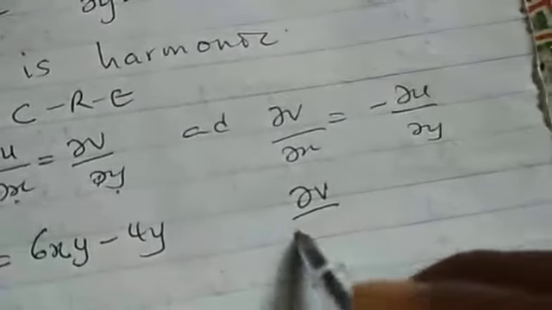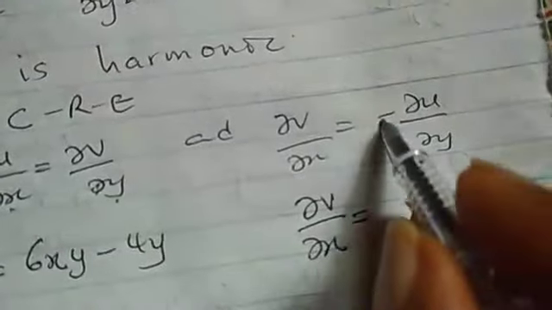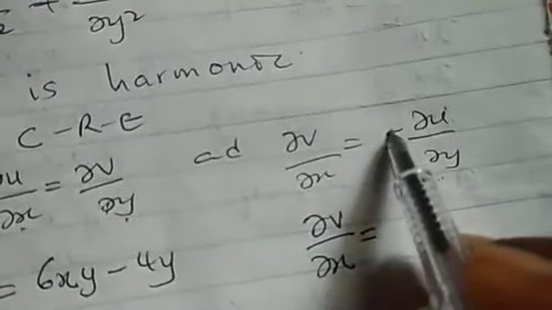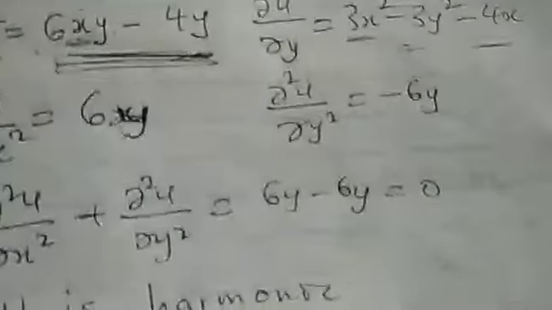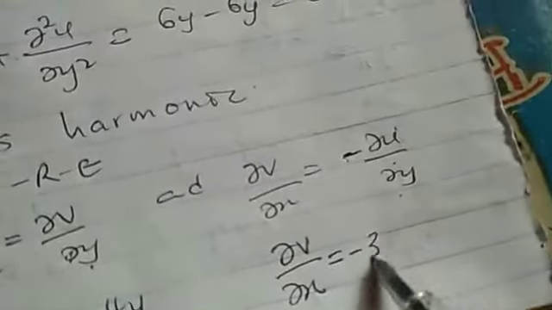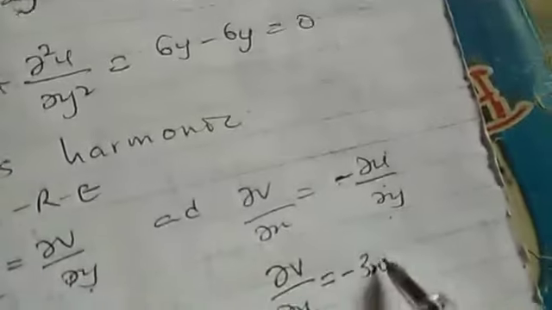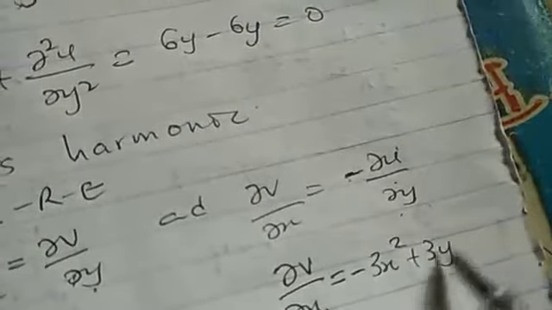Similarly, ∂v/∂x is equal to minus ∂u/∂y. I'll substitute ∂u/∂y there, but there's a minus. I'll substitute the minus. That will be minus 3x² plus 3y² plus 4x. The minus is affecting the signs there. From this way, I can find my v. Let me say v1, because there are two v. How do we find our v here?